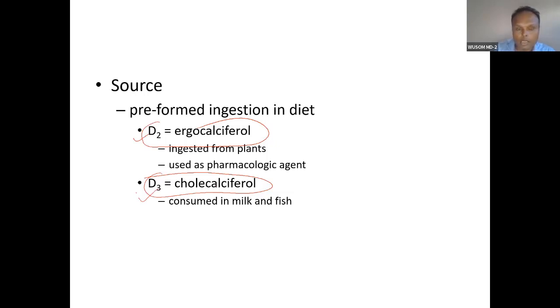Ergocalciferol is actually derived from ergosterol, not cholesterol. This is derived from plant. This one is called animal: cholecalciferol, derived from cholesterol. You can see cholesterol, that is why it is called cholecalciferol. This is ergocalciferol. So D2 and D3 are ingested from plant, and it is used as a pharmacological agent, and consumed from animal sources, milk and fish.